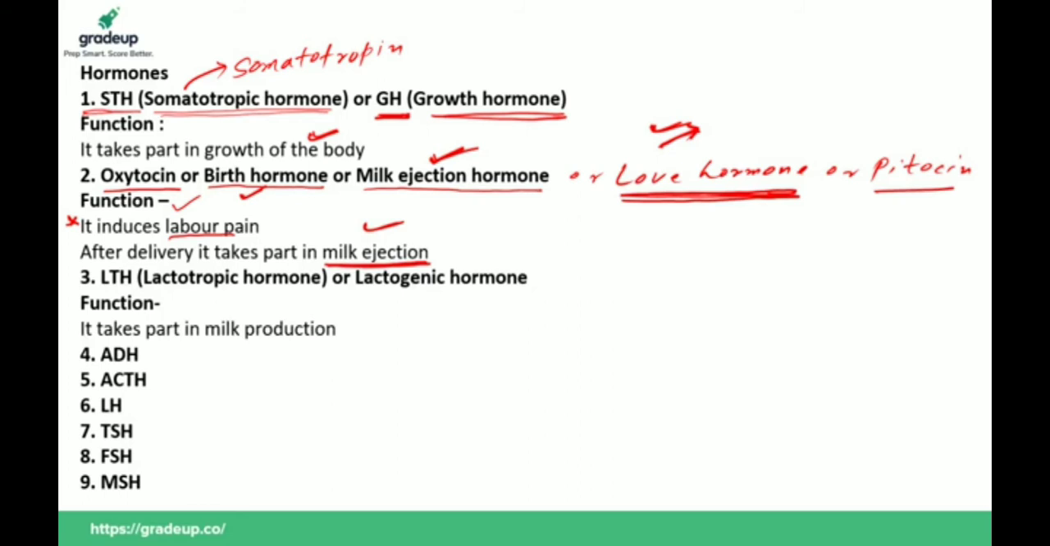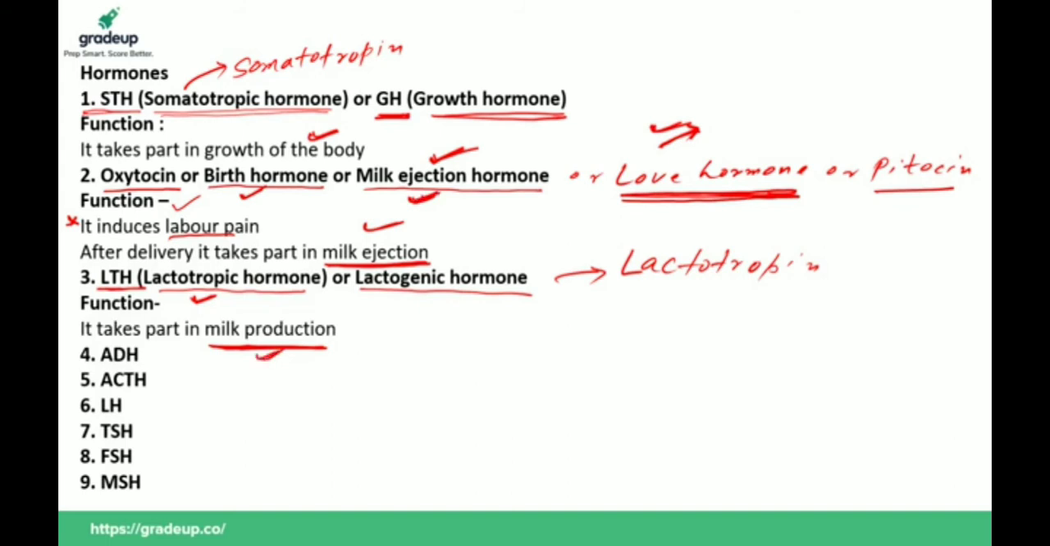Now we have the third type of hormone, that is LTH. Full form is lactotropic hormone or lactogenic hormone, or you can say lactotropin. And what is the function? It takes part in milk production. So see the difference between oxytocin and LTH. Students always get confused between oxytocin and LTH. What is the function of oxytocin? It takes part in milk ejection, but LTH takes part in milk production.